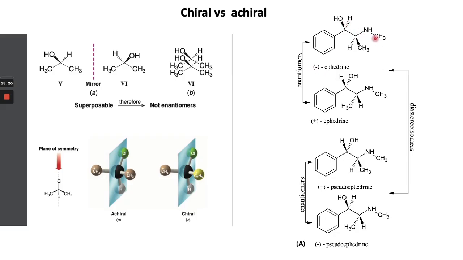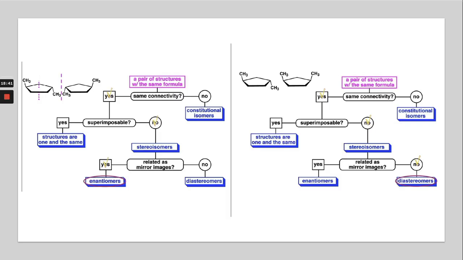And if only one out of two carbons has the opposite stereochemistry, they are called diastereomers. So this is the example of enantiomers and diastereomers. Now these are also examples of molecules which have the same connectivity.